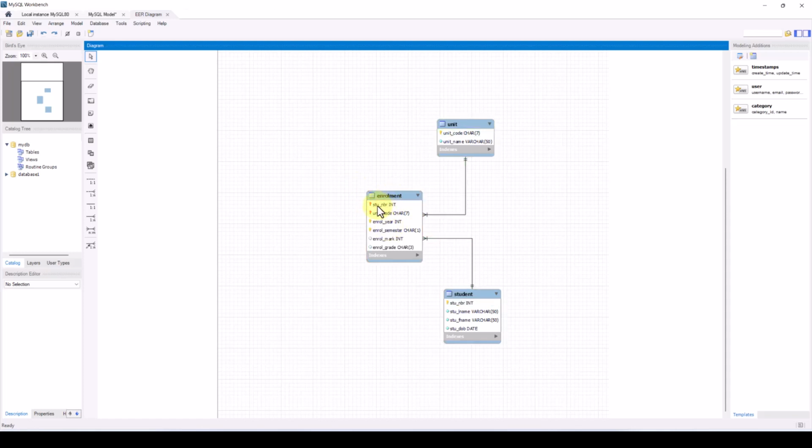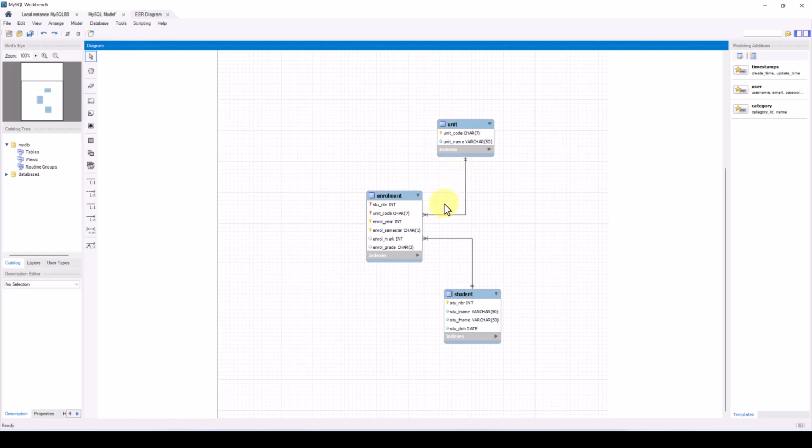We can see that student number is also a foreign key for student number in the student table, and unit code is a foreign key in the enrollment table for unit code, which is the primary key in the unit table.